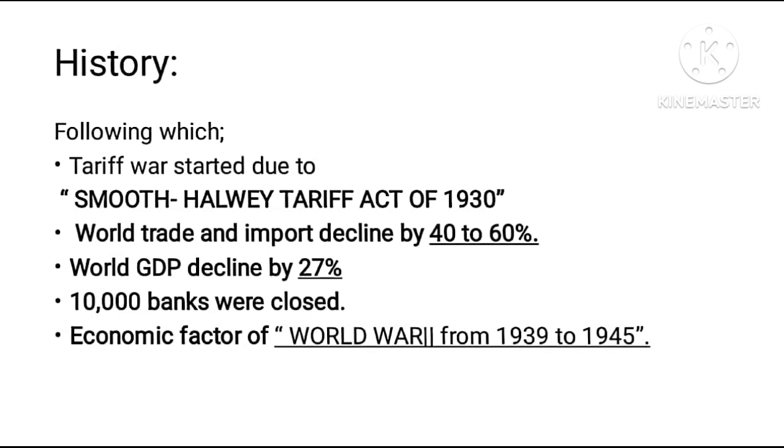And the other developed countries at that time, like the Netherlands and Germany, also imposed increased tariffs. So the world GDP declined by 27%. To know how much this is, recall that in the 2008 economic recession, the world GDP declined by 6.7%, and the whole world was worried that they were going to end. Back in 1930, world GDP declined by 27%.